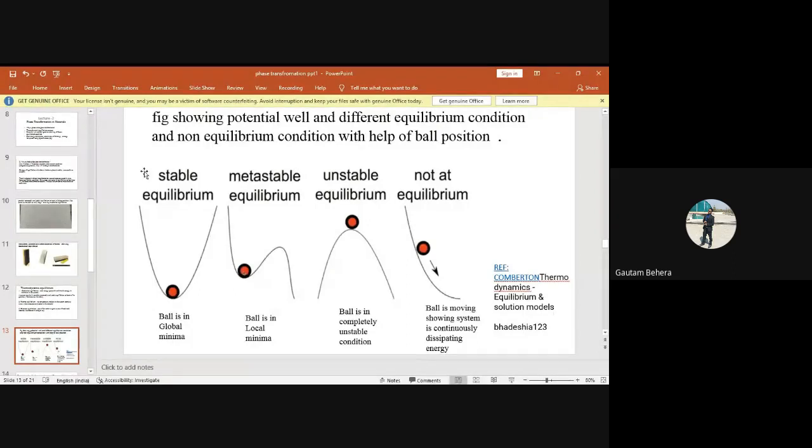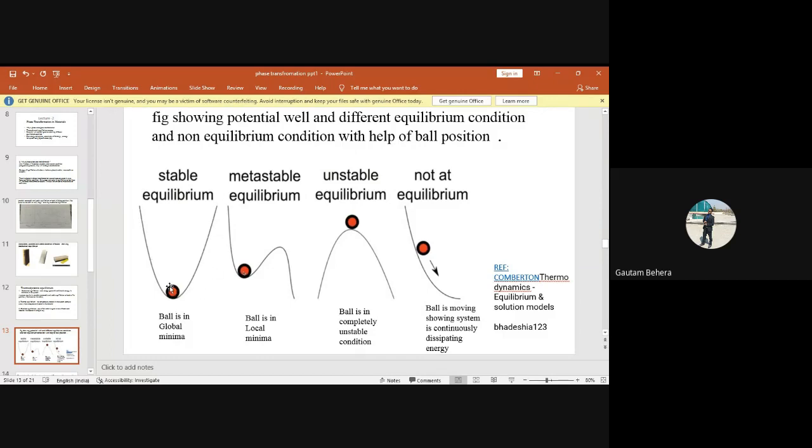So it is basically energy versus position. The position of the ball at a particular energy level will decide whether it is in stable equilibrium, metastable equilibrium, unstable equilibrium, or not in equilibrium. Okay.